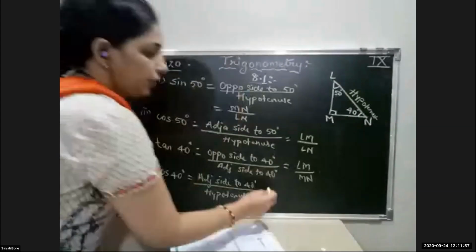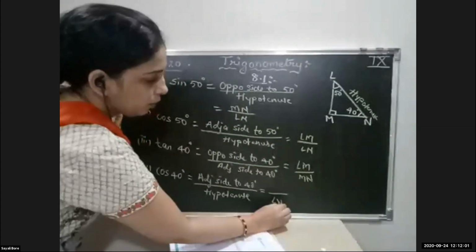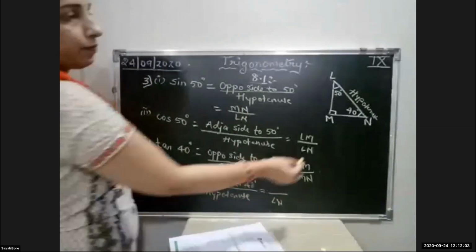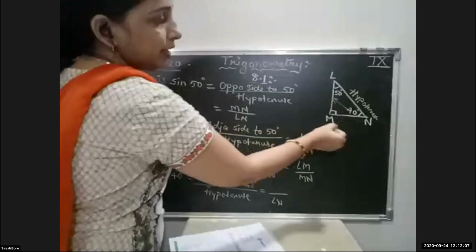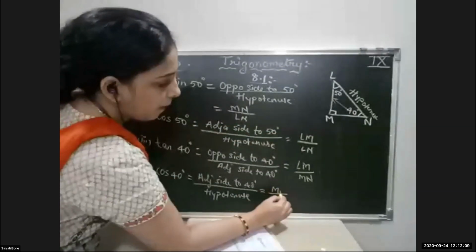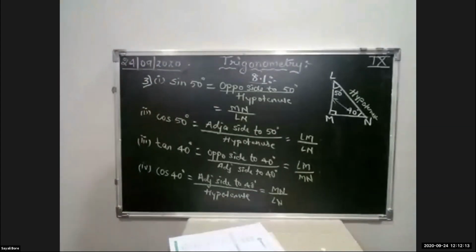Now hypotenuse is fixed. That is LN. Okay. Adjacent to 40. Now this is opposite to 40, so adjacent will be what? MN.